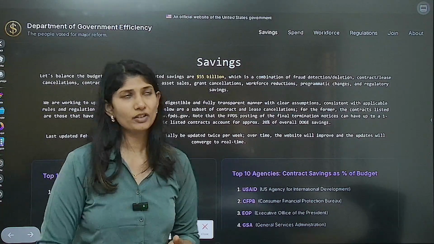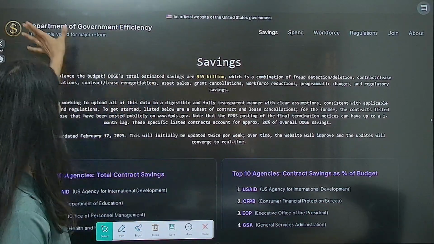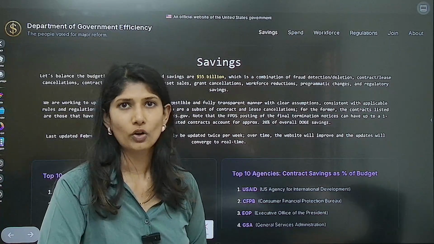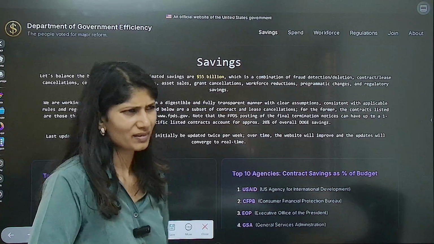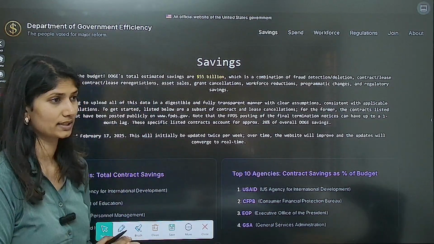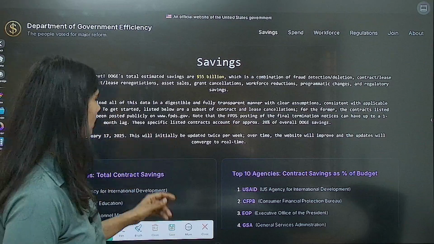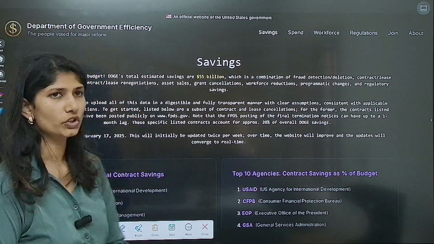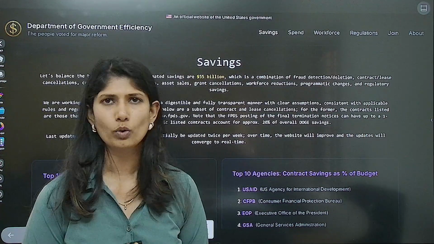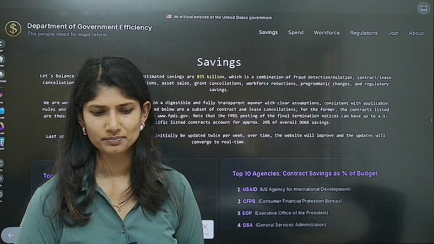In that spirit, they have come up with the Department of DOGE, or Department of Government Efficiency, under Elon Musk and Vivek Ramaswamy, though the more active role is by Elon Musk. According to DOGE, they will eliminate or cut down wasteful spending.